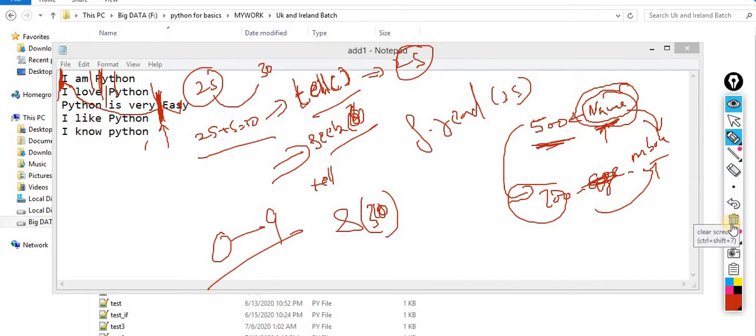Okay, for me, I understood that seek is only for when you want to go back to the beginning. No, you can move anywhere. Let's suppose you want to move over here, then you have to pass 20, but it always starts counting from 0.